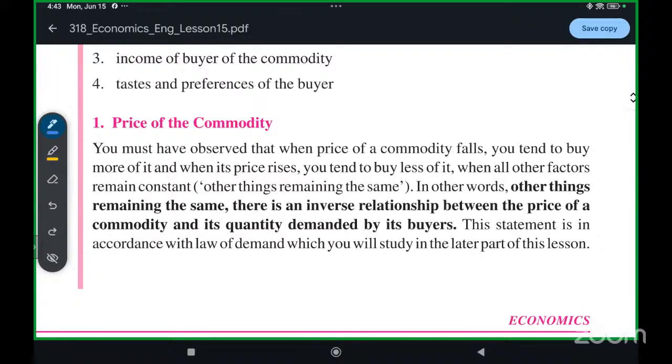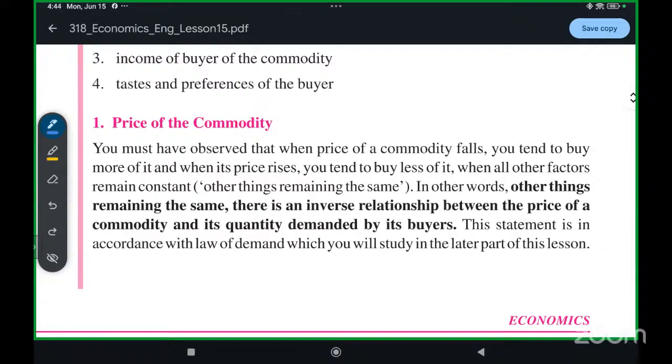Suppose the apple's price was 60 per kg yesterday, today it became 40 per kg. So instead of 1 kg, I will buy 2 kg because the price has become lesser, right? But if the price was 60 yesterday and today it became 80 per kg, will I buy 1 kg? No, I will buy half a kg because the price has increased.